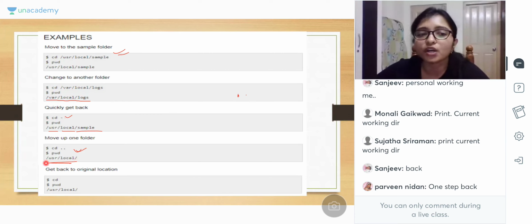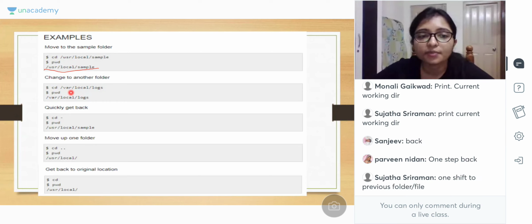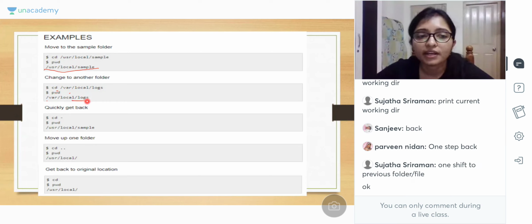Here see user local. It is coming here. Just check one by one. It will be more easy for you. Here simple was there. After that pwd, then cd here log. Now after cd dot, log is not there. Here local. Now cd dot dot, this local. After that cd this. Clear?